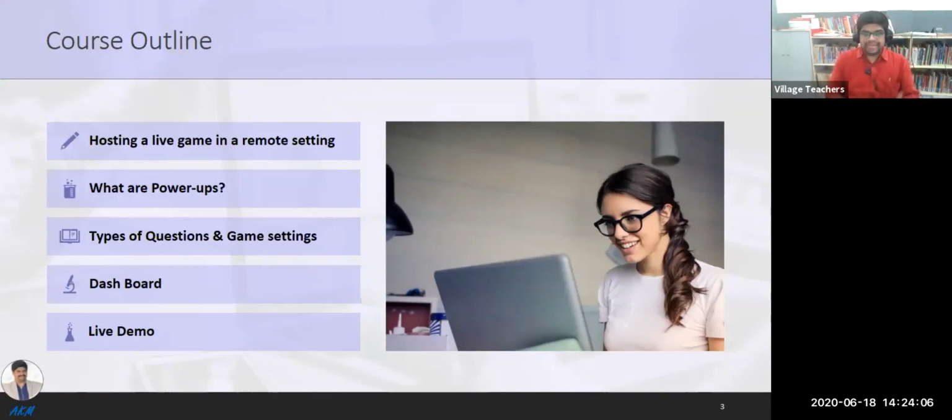The game settings are very interesting. We can categorize the game settings into two levels, that is gameplay and general. At the gameplay level, you can add power-ups. As I just mentioned, we can add power-ups like 50-50, just like Kaun Banega Crorepati. The students will get 50-50. The second is the double points system. Of course, in the game settings, we can allow the students to give their own names to ensure creativity. If not, you can tell the students to write their own names based on the quiz type you are choosing. If it is serious mode, you are supposed to do it in a serious way. If you take it as fun, you can do it as fun also.